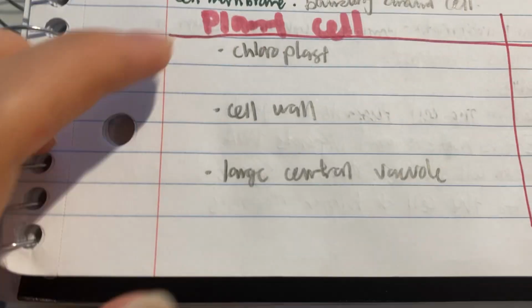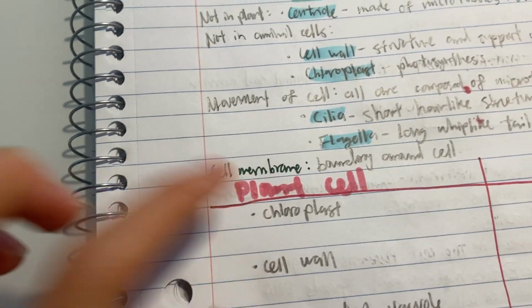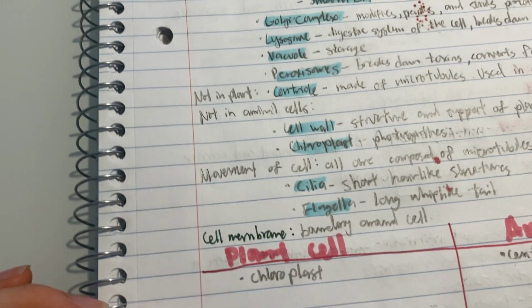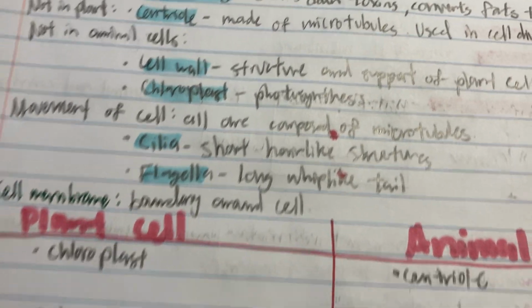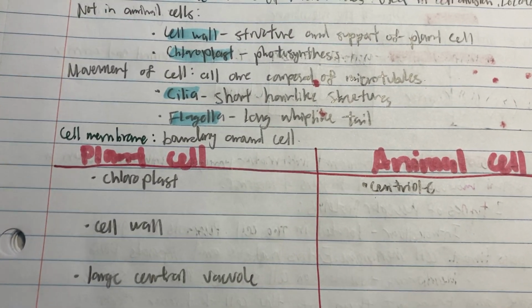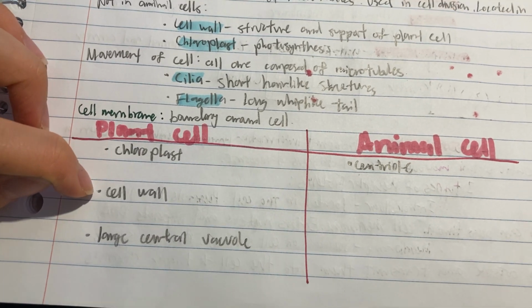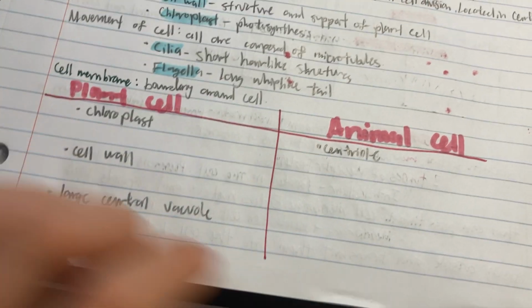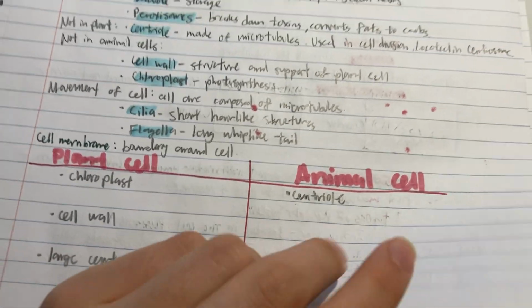And then this isn't part of the cytoplasm, but it's the cell membrane. It's what's outside of the cytoplasm. It's what's outside of the cell, and it's like a boundary around it. So really quickly, we're going to compare plant cells and animal cells. Plant cells have chloroplasts and a cell wall, and they have a large central vacuole. And then animal cells have a centriole, and also their vacuoles are smaller, and there are multiple.